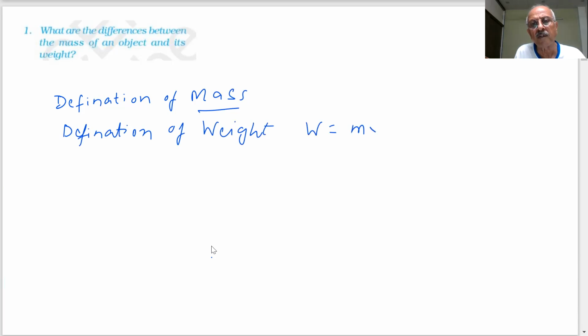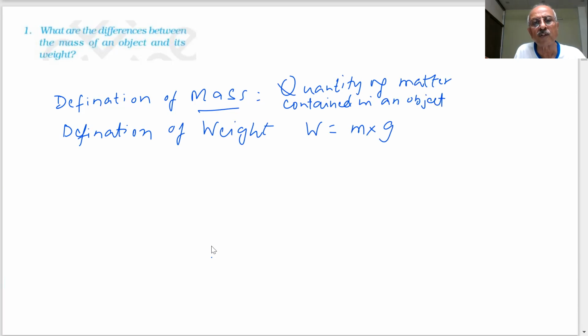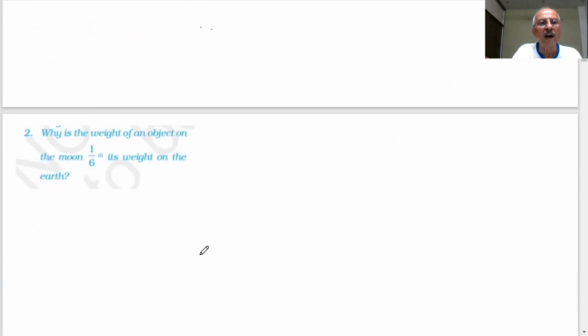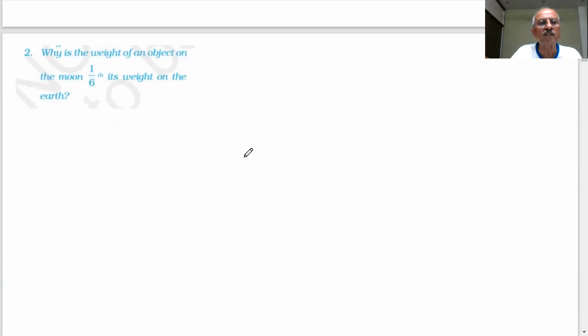W is equal to m into g. This is the quantity of matter. How did I define quantity of matter contained in an object? And this is the force with which an object is attracted towards the Earth's gravitational force, m into g. Question and answer have to be accordingly. Got it? Why is the weight of an object on moon 1/6 its weight on the Earth?